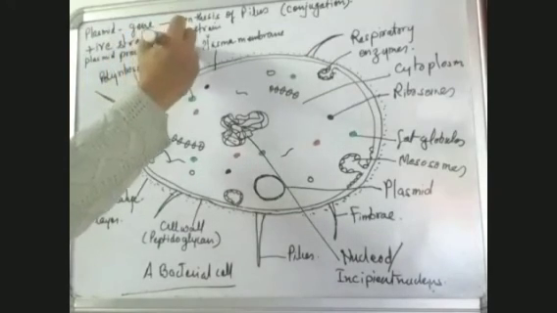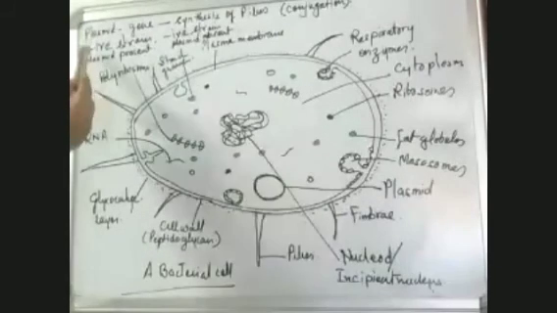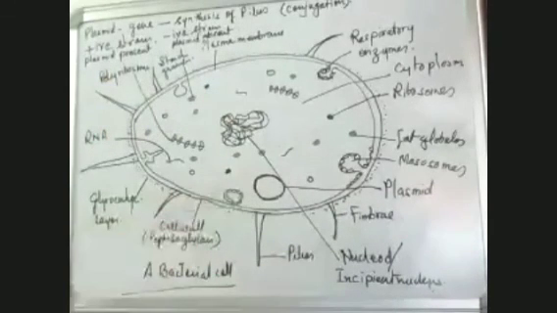Plasmid absent, plasmid present. We will study this when we take up the topic Monera, where we will study what gram positive and gram negative bacteria are. But right now, I'm just telling you there are two strains of bacteria, the positive strain and the negative strain. Positive strain bacteria are those in which the plasmid is present. That means the bacteria which I have made here is a positive strain bacteria because plasmid is present in it. And the bacteria in which the plasmid is absent are negative strain bacteria.